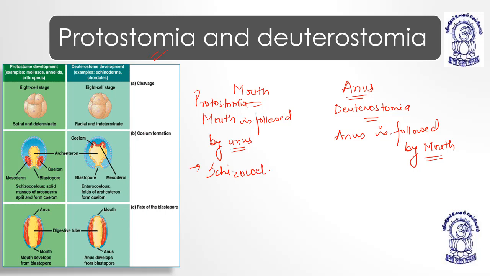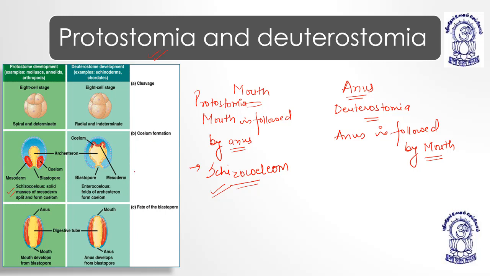Schizocoelom, or schizocoelus. What is schizocoelom? In it, the mesoderm gets split into small parts. You can see here the mesoderm splitting into small parts, and it forms the middle layer, or it forms the coelom, the cavity.